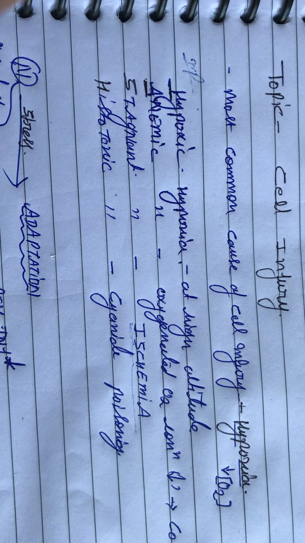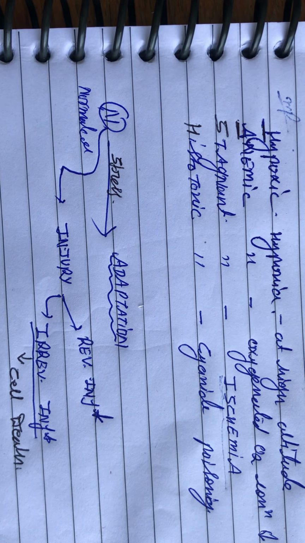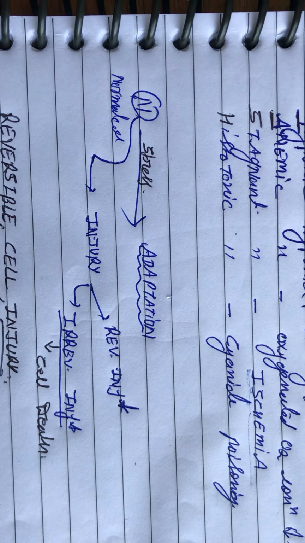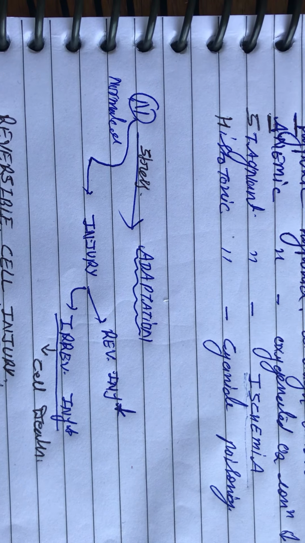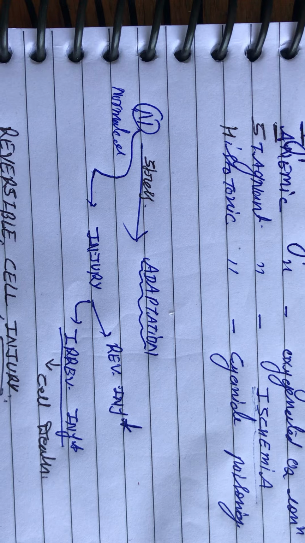We will consider the normal cells. Normal cells under stress change into adaptations. The second form is injury. Injury is of two types. Reversible injury, when cells have a minor injury, it may be reversible. And the second type is irreversible injury, where the cell will not return to its initial normal form. It is permanent, leading to cell death.